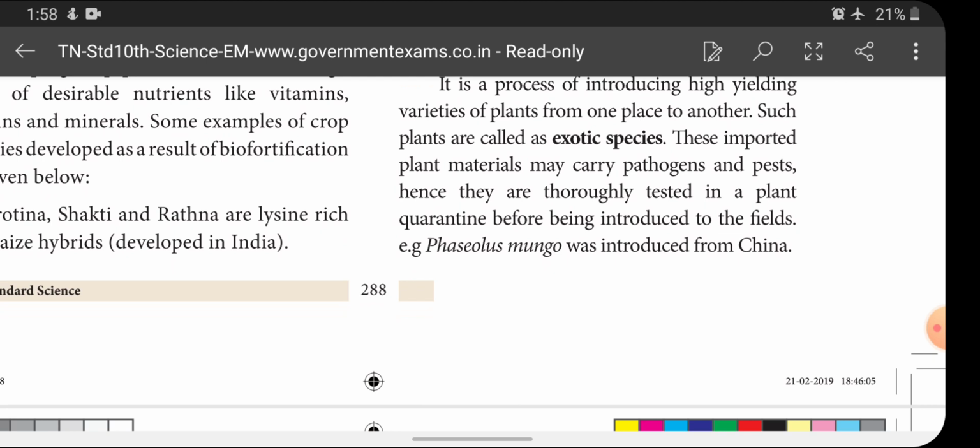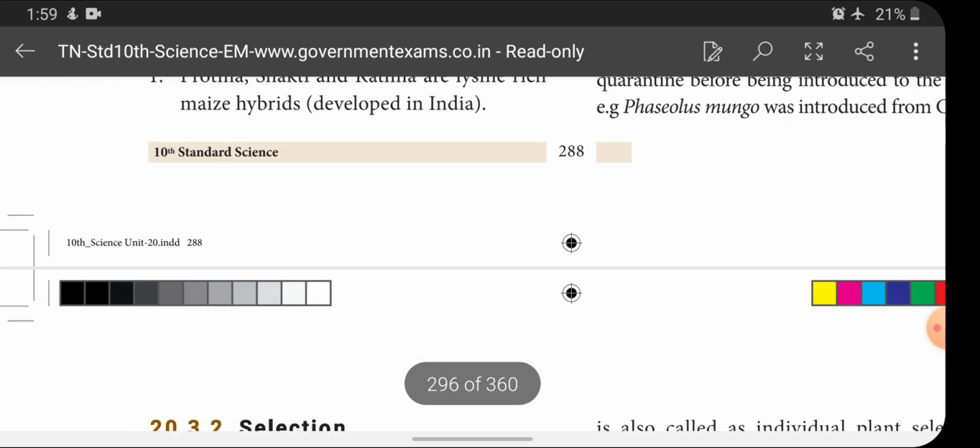Hence, they are thoroughly tested in a plant quarantine before being introduced to the fields. So what the plant breeders will do before introducing into our native fields is thoroughly check whether it contains any pathogen or not. After that only we introduce it into our native fields. An example of an exotic species is Phaseolus mungo, which belongs to China.